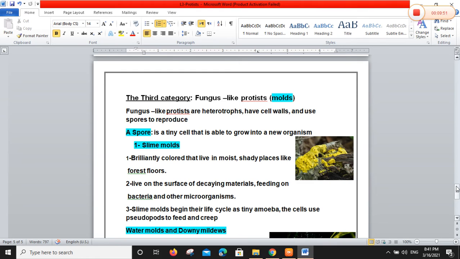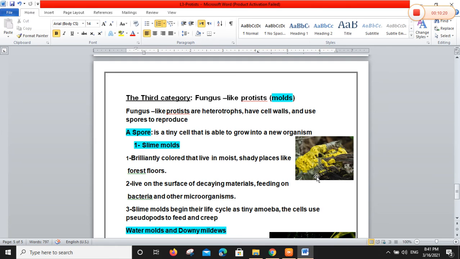A spore is a tiny cell that is able to grow into a new organism, of course needing suitable conditions like moist, shady places, and it spreads and grows into new organisms. Number one, from molds, slime molds, brilliantly colored. Look at this yellow color. They live in moist, shady places because they are heterotrophs and do not need sunlight.